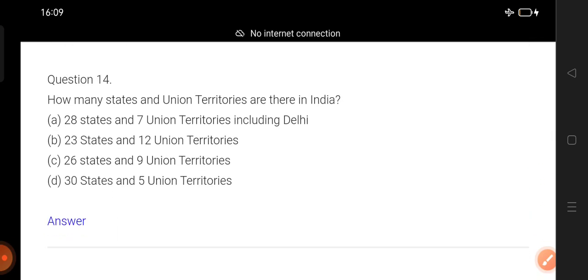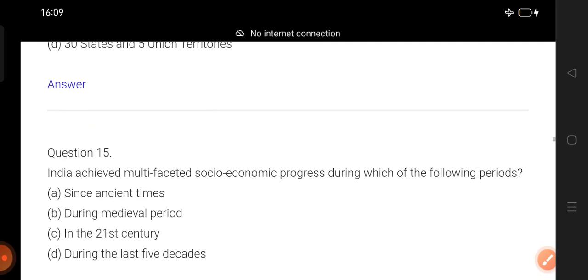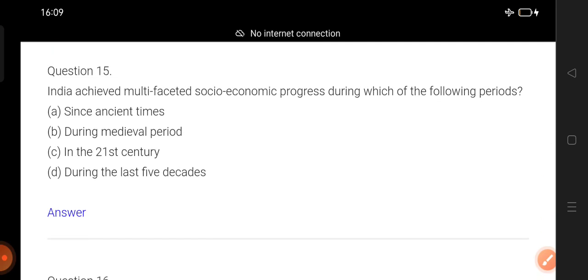Now 14. How many states and union territories are there in India? Same question, repeated question, and you already know the answer. 28 and 8. Okay. Now question number 15. India achieved multifaceted socio-economic progress during which of the following periods?